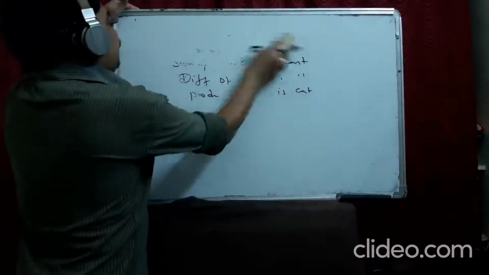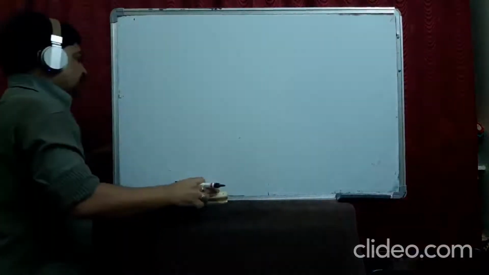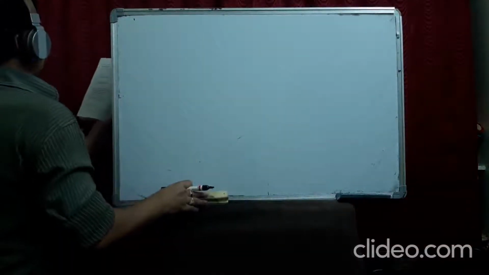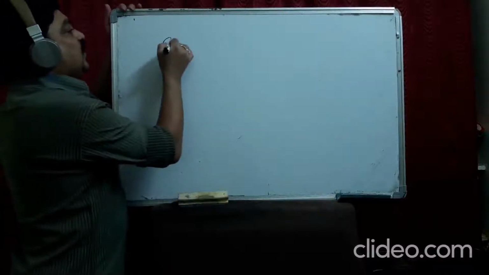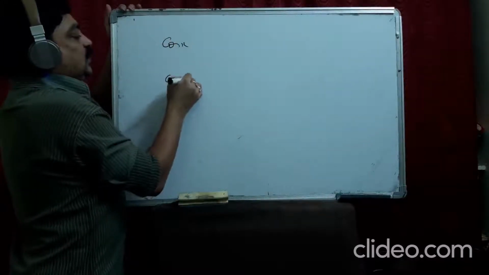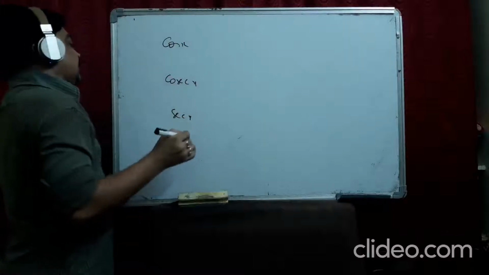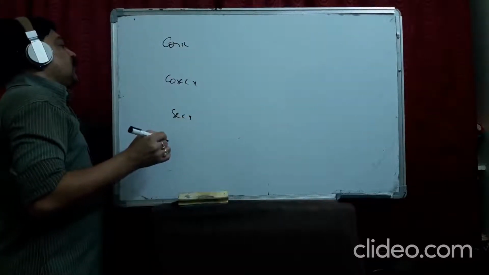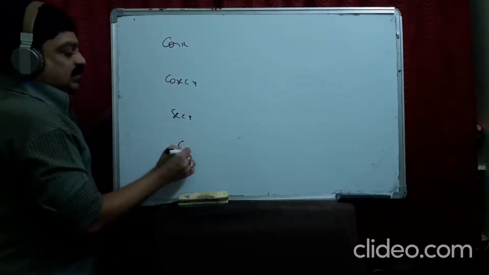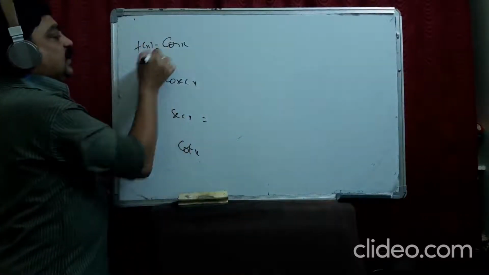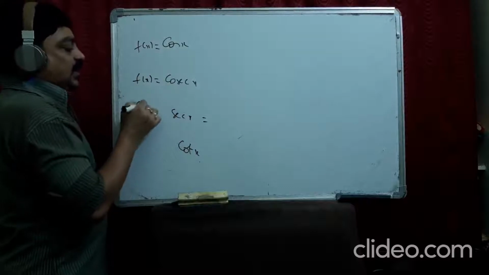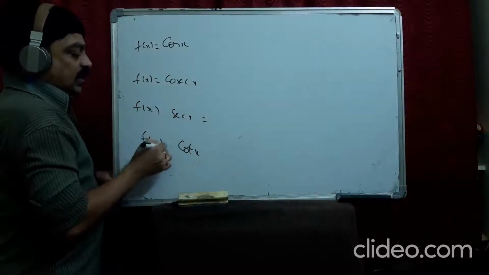Okay? See, for the 22nd problem, they asked that only. What did they ask? Discuss the continuity of the functions cos x, cosecant x, secant x, and cot x. These functions, whether they are continuous and where they are not continuous, I'll tell you.